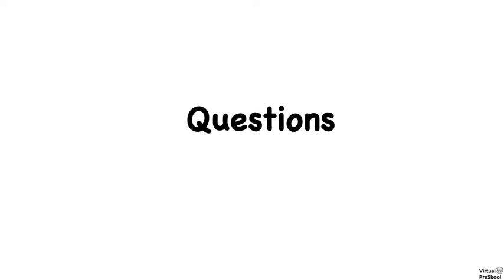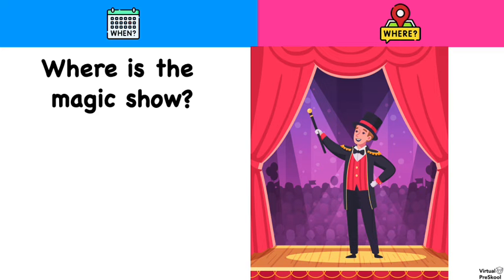Now, let's practice using these words in sentences to ask when and where questions. How would we put the sentence together? Where is the magic show? Think about what you've learned in class previously about the order of the words in a Hindi sentence. Remember, a Hindi sentence always starts with the subject of the sentence.